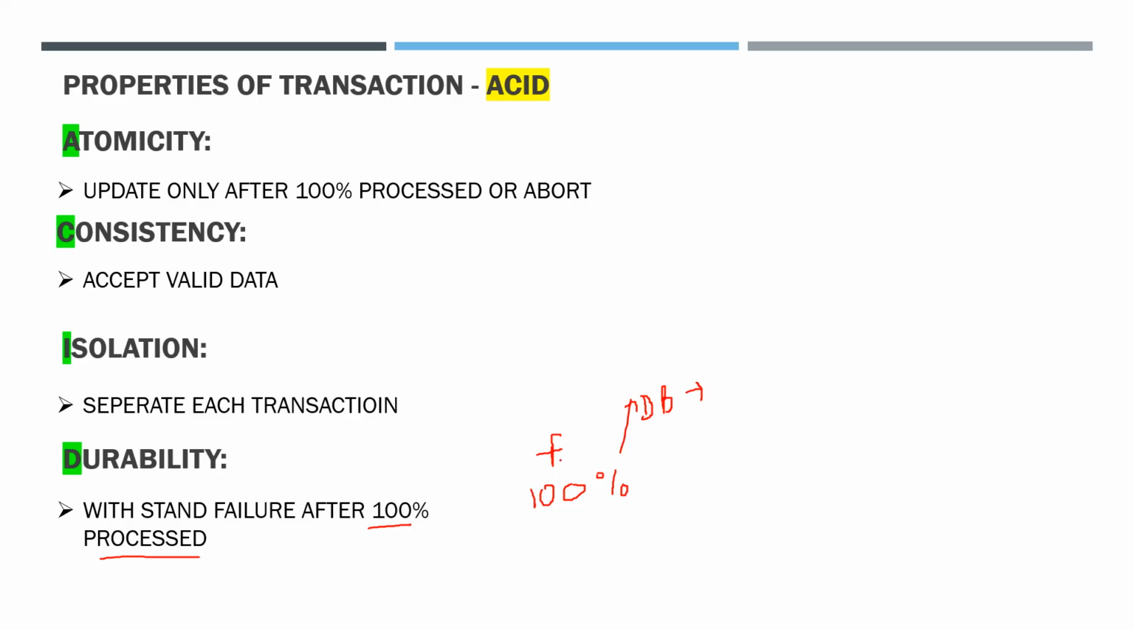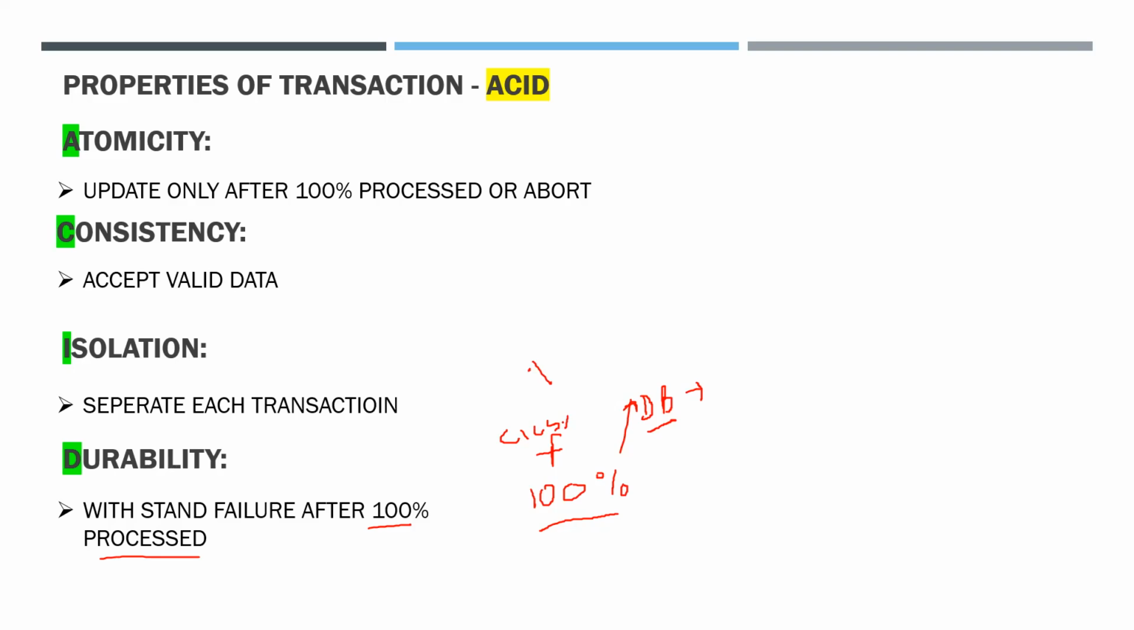When 100% processed, it should update the details in the database, or else it will cause a great loss. That property is called durability. After the completion of the transaction at 100%, it should withstand any failure. It should use another backup. If the CICS transaction server fails in this flight ticket booking,